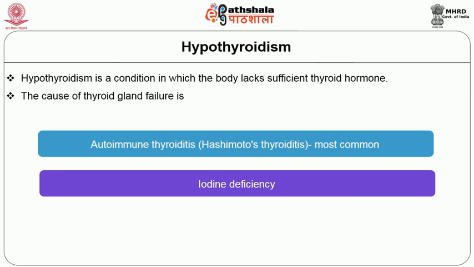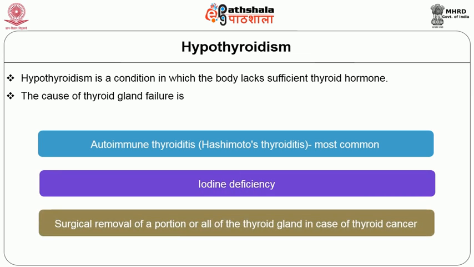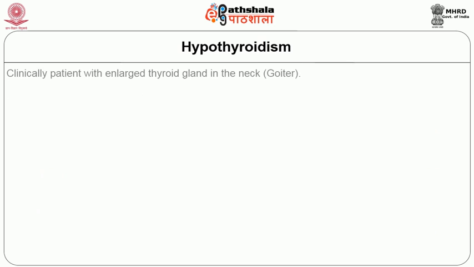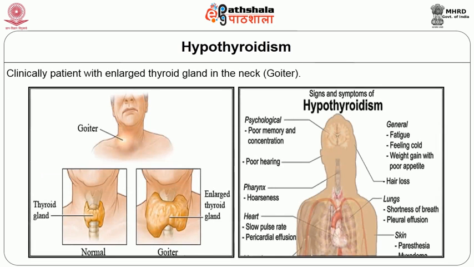The second cause is iodine deficiency. The third is the surgical removal of a portion or all of the thyroid gland in case of thyroid cancer. Clinically, the patient with an enlarged thyroid gland in the neck has what is called a goiter. So, this is a patient with an enlarged thyroid gland in the neck, called goiter.